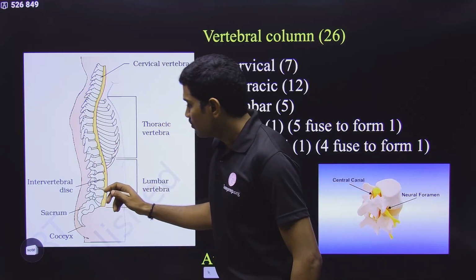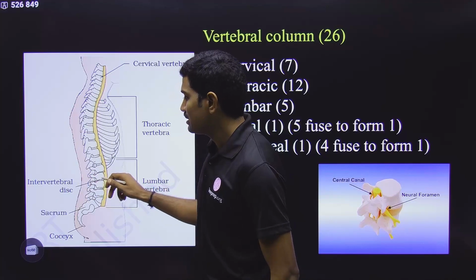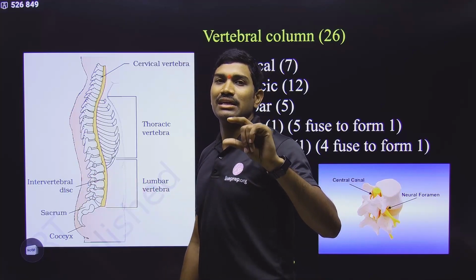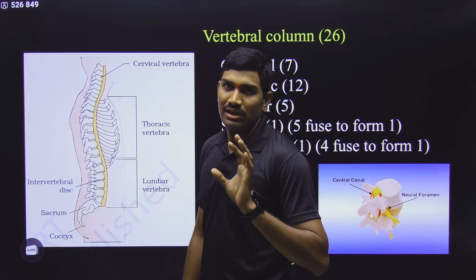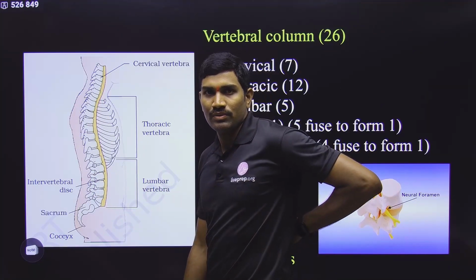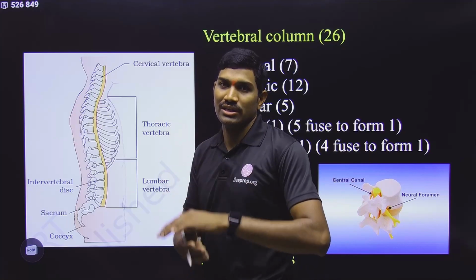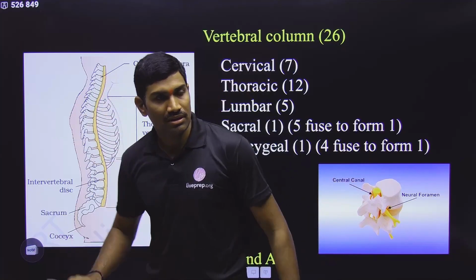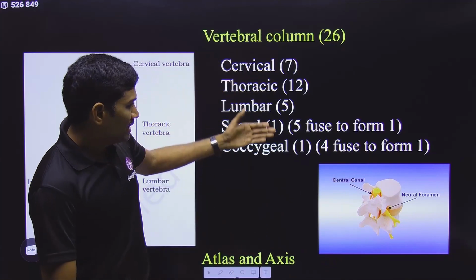Next one, between these vertebrae there is an intervertebral disc. Actually this intervertebral disc is a fibrous cartilage, and it provides some cushioning, so that it will take some pressure on it. So in this way all these vertebrae are protected from each other. Clear? Next one, anything else?